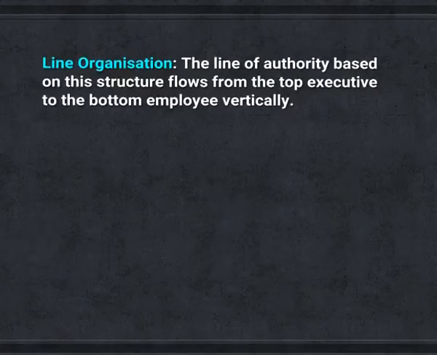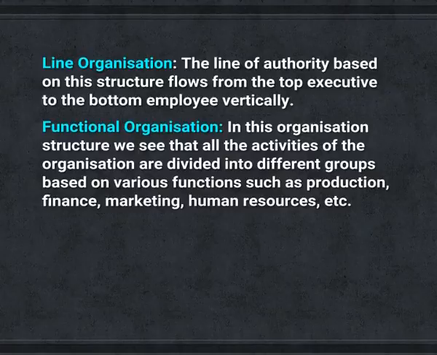Organizations establish structural relationships between different groups, departments, individuals and other resources to achieve the goals and objectives of the company. There are three different types of organization structure that a company could set up to enable them to do this. Line organization. The line of authority based on this structure flows from the top executive to the bottom employee vertically. Functional organization. In this organization structure, we see that all the activities of the organization are divided into different groups based on various functions such as production, finance, marketing, human resources, etc.